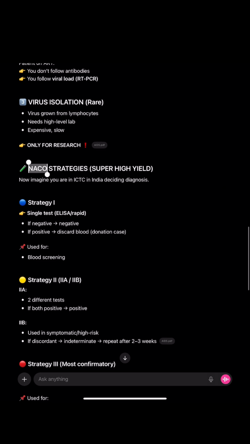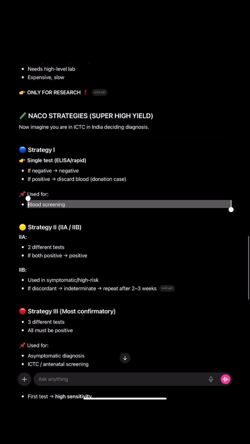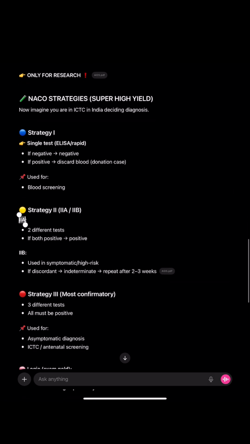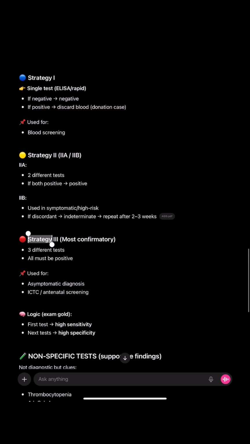NACO strategies: we have seen strategy 1, which is used for blood screening. Strategy 2 has 2A and 2B. 2B is used in symptomatic or high-risk patients. Strategy 3 is used for asymptomatic diagnosis, ICTC and antenatal screening.